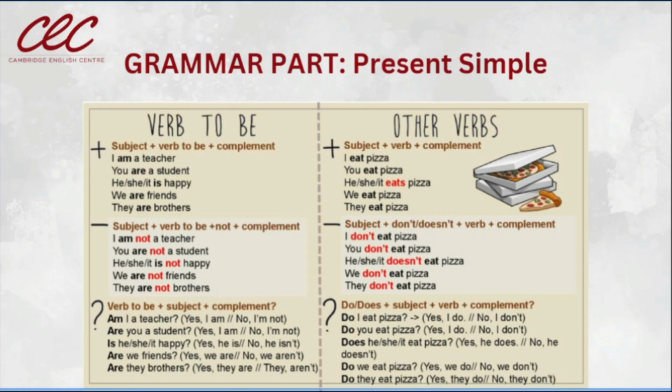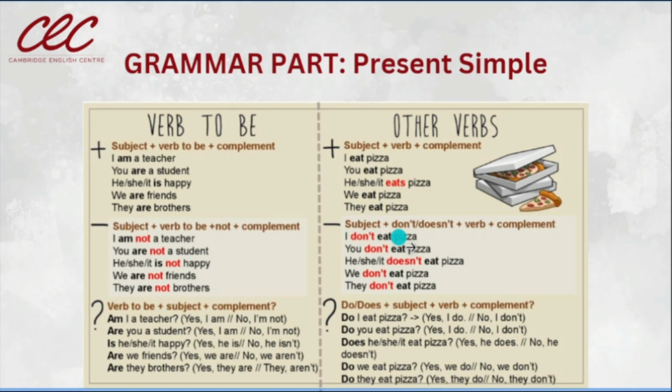Now, what happens when we want to make a negative statement here? We have the subject and an auxiliary verb. In the present simple with the other verbs, we have an auxiliary verb that helps us. In this case, when we are talking about negative sentences, we use don't or doesn't.